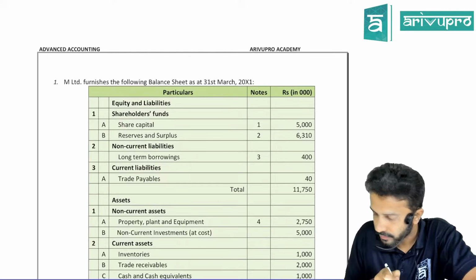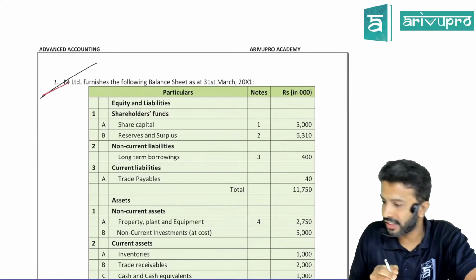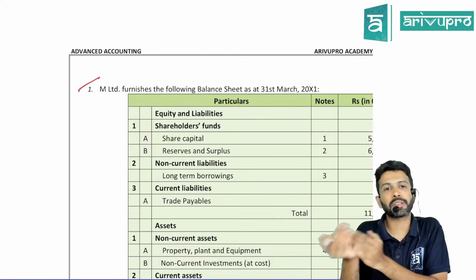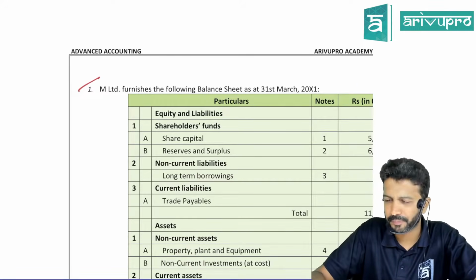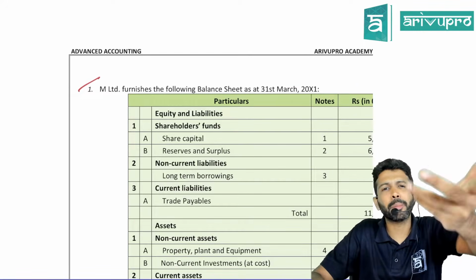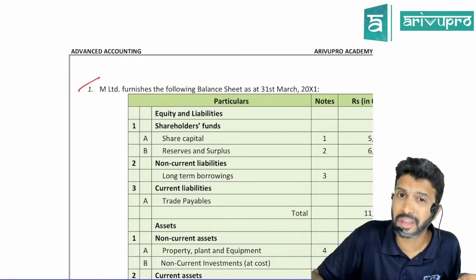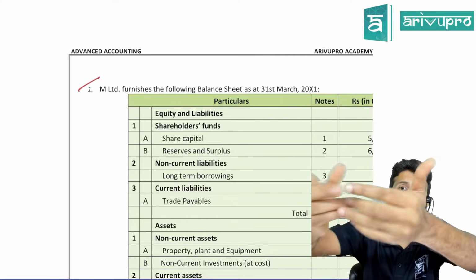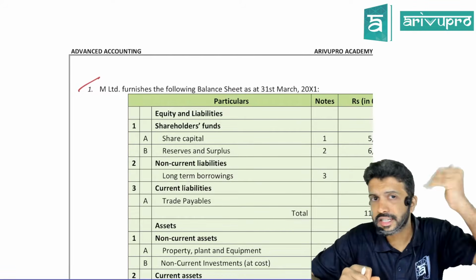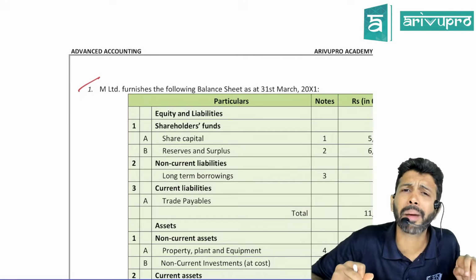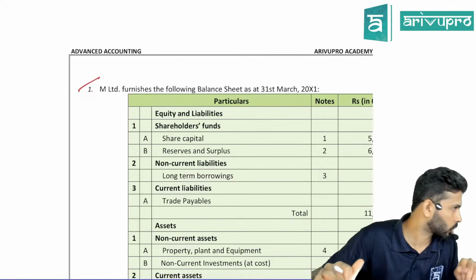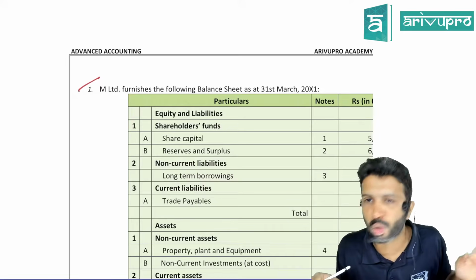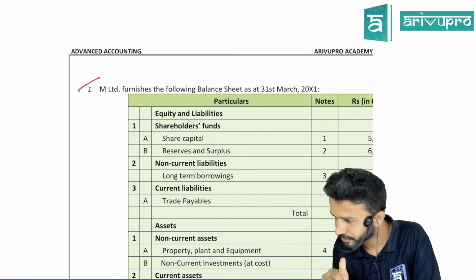Can I dive into the problem? It's a condition. See, these are some rules. I didn't frame the rules. They must be fully paid up. And moreover, you're giving back the money. Why probably they thought so: if somebody has defaulted on calls in arrears, has the person paid the money or has he defaulted? When you do the buyback, you are returning the money to him. When he is not being honest in giving the money to the company, why should the company give the money back to him? Maybe that's what the lawmaker thought, and said only fully paid up shares have to be bought back. Could be the ideology. Those are the lawmakers' point of view.